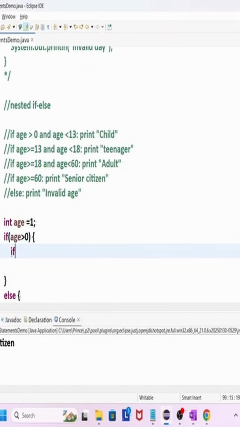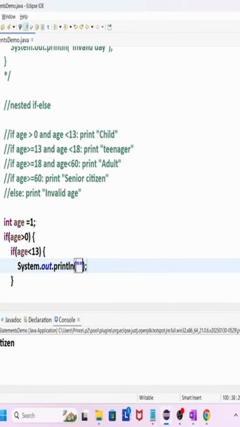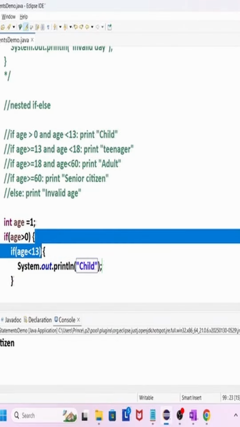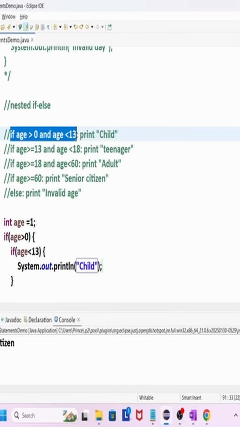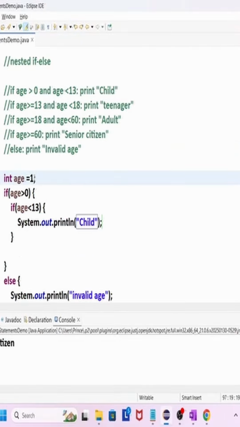Now again I will check if age less than 13, System.out.println child. If age greater than 0, this condition is satisfied, and age less than 13. So if this is correct, then the controller comes inside. We'll check again here. If this is satisfied, then this piece of code will be true, and we have to print child. So that's why I am doing it here, child, 13.